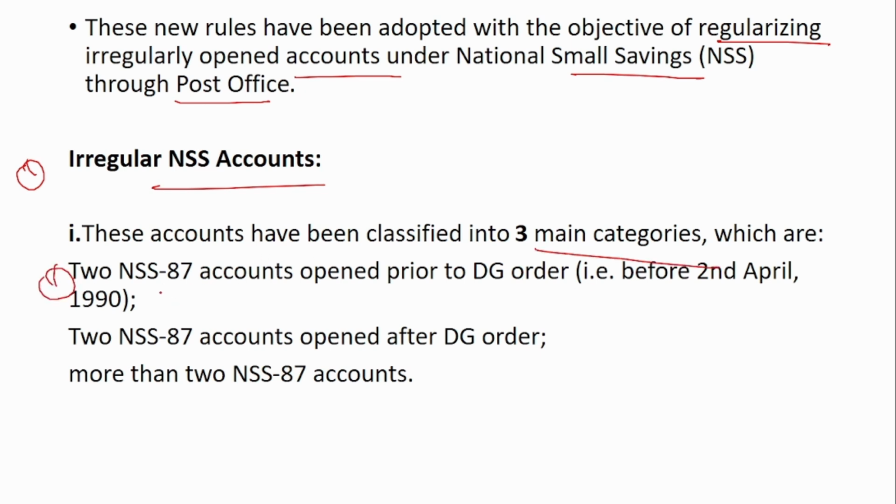One is two NSS 87 accounts opened prior to the DG order. There was a DG order issued on 2nd April 1990. So before that, if there are two NSS accounts opened. Second, two NSS accounts opened after the DG order. Third is more than two NSS 87 accounts opened.